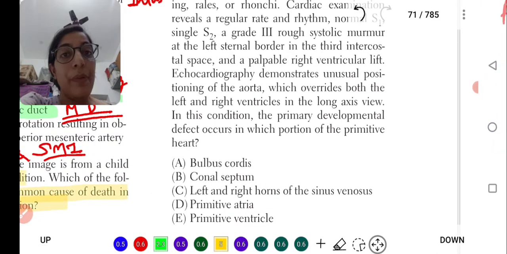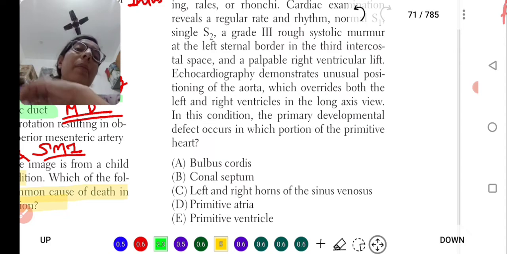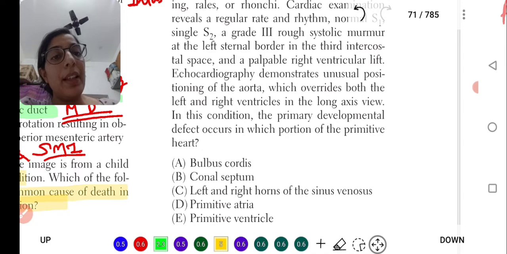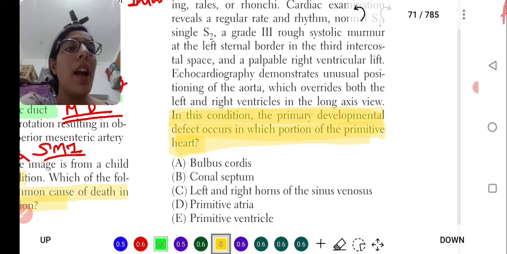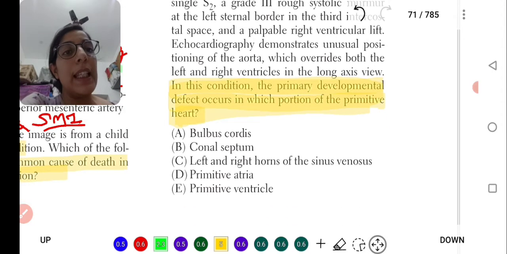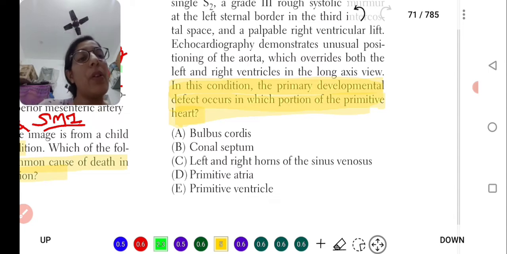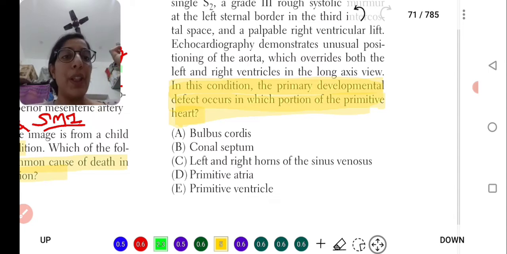This question: when I am a student, how am I going to solve this kind of question? In this condition, the primary developmental defect occurs in which portion of the primitive heart, related to the embryology of the heart? Options given: bulbus cordis, conal septum, left and right horns of the sinus venosus, primitive atria and primitive ventricle.